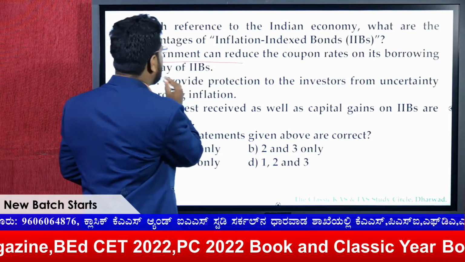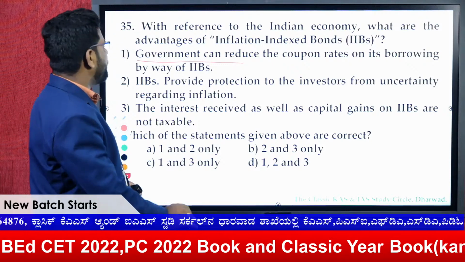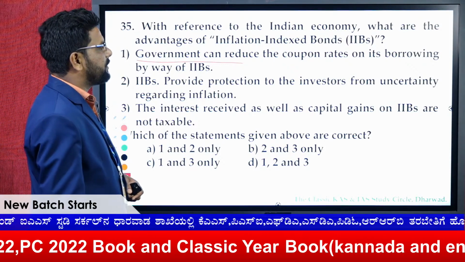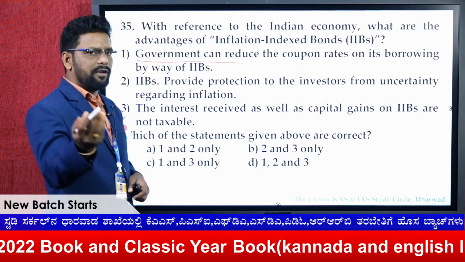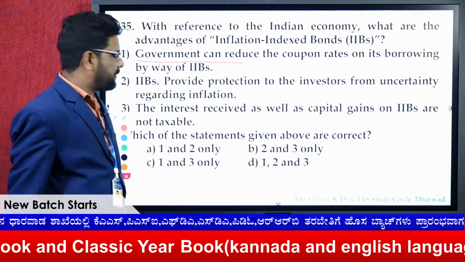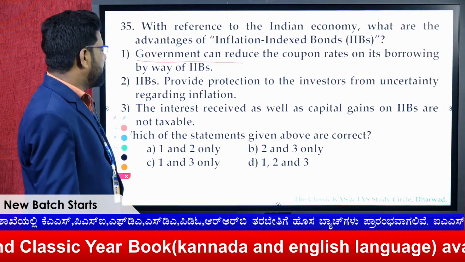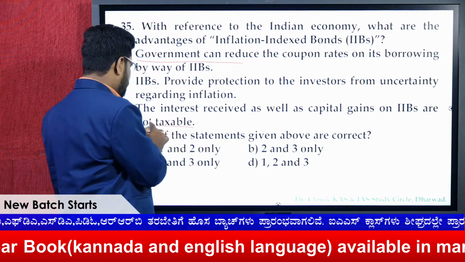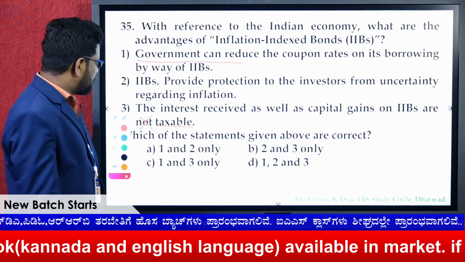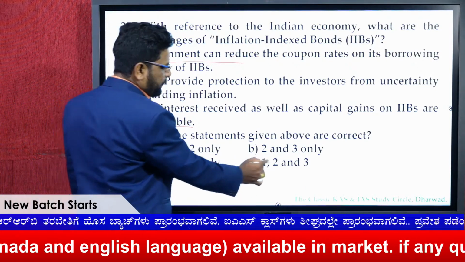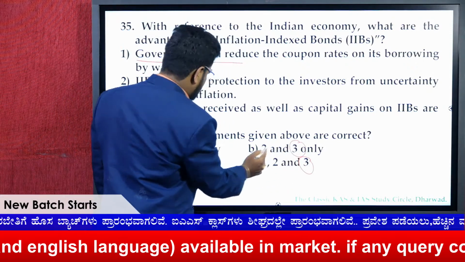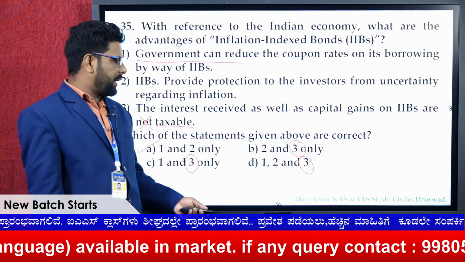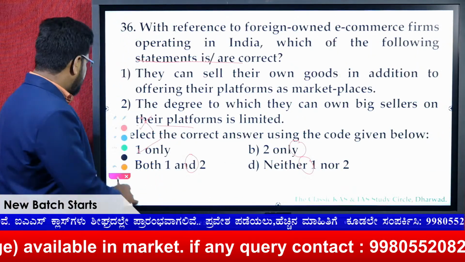Government can reduce the coupon rates on its borrowing by way of IIBs. Yes. IIBs provide protection to the investors from uncertainty regarding inflation, as we told, because it erodes the savings. And the interest received as well as the capital gains on IIBs are taxable. They are not non-taxable. Here the 3 is wrong. Here is the 3 and here is also 3, here is also 3, and the answer for this question is A. I hope you are getting how the elimination technique could work.